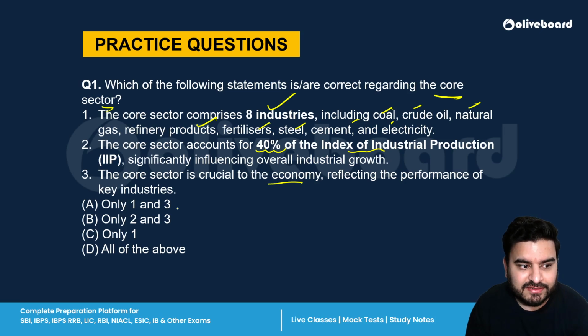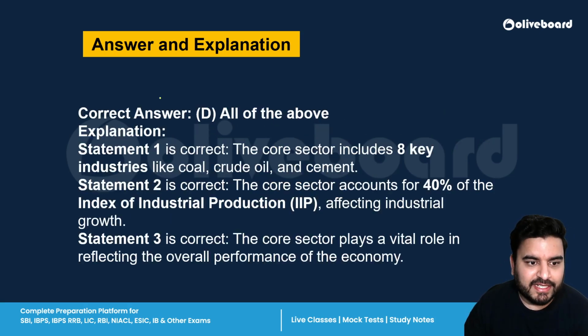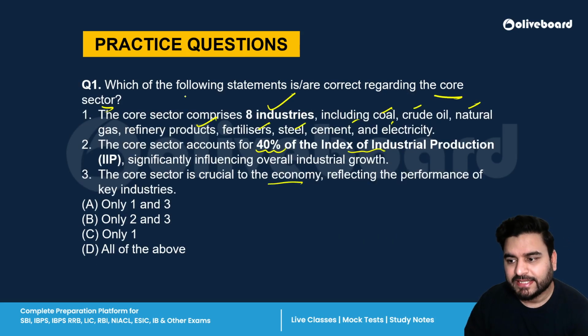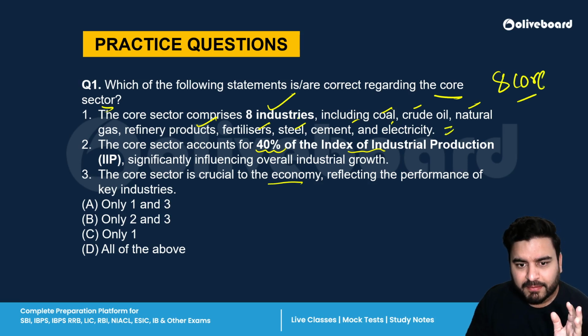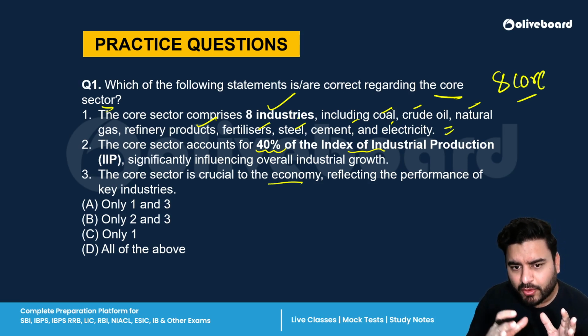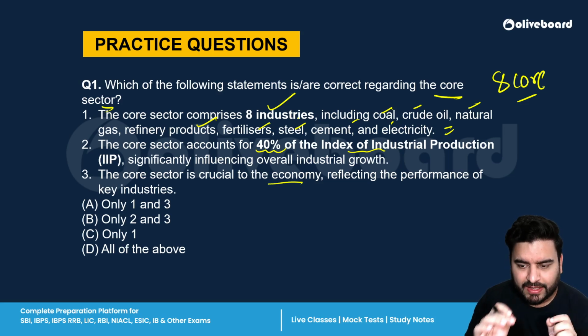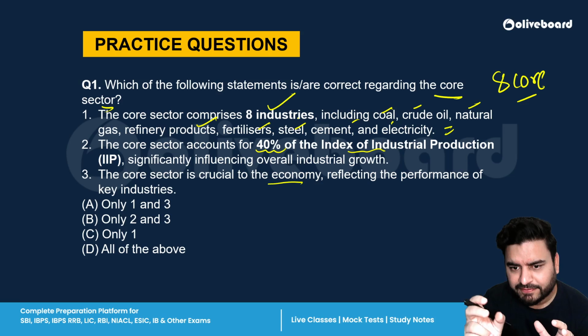So the correct answer is what? Tell me. Correct answer is D. All of the above statements are absolutely correct. Why? Because there are 8 core industries, and all 8 are given here. Please remember this. But is the weightage of all these industries the same? No. Every industry has a different weightage in the Index of Industrial Production.